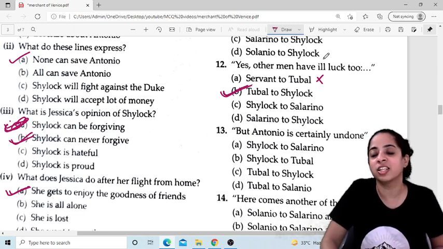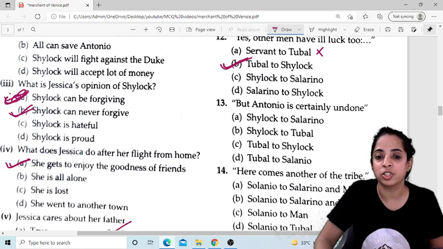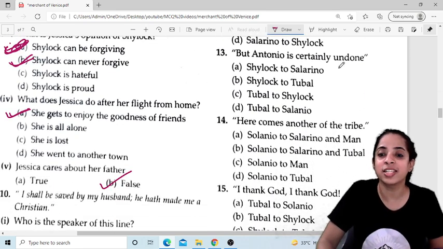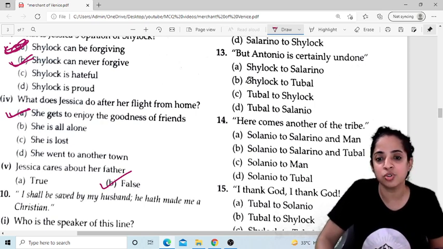So Tubal said this to Shylock that yes, other men have ill luck too. And question number 13. But Antonio is certainly undone. Okay, question number 13. Who said to whom? Again, Tubal only said this to Shylock. So your C is there.